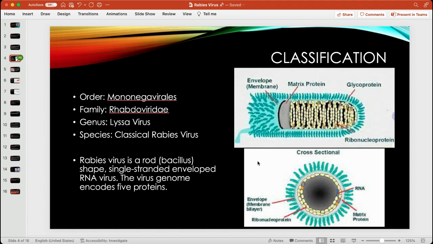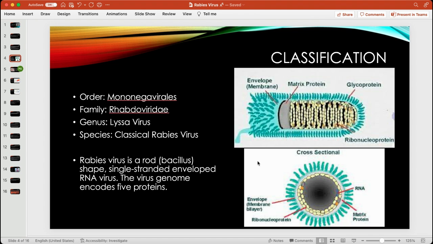Moving on to the classification, the rabies virus is in the Mononegavirales order, the Rhabdoviridae family, the Lyssavirus genus, and of course the classical rabies virus for its species.